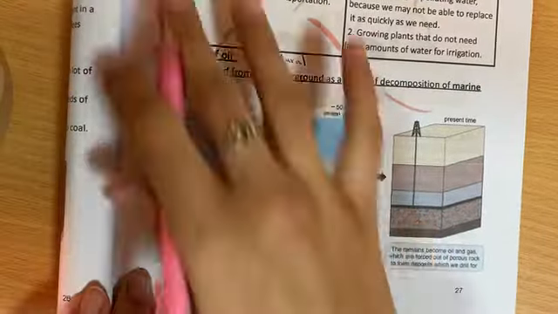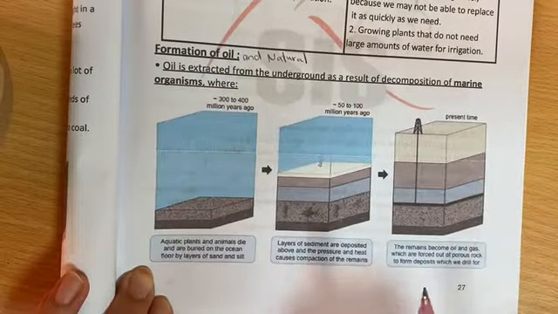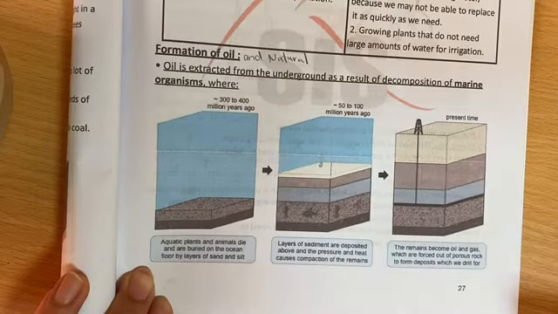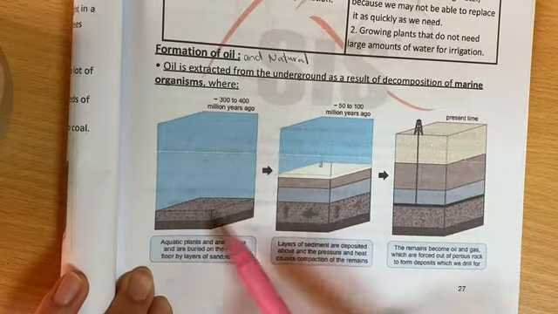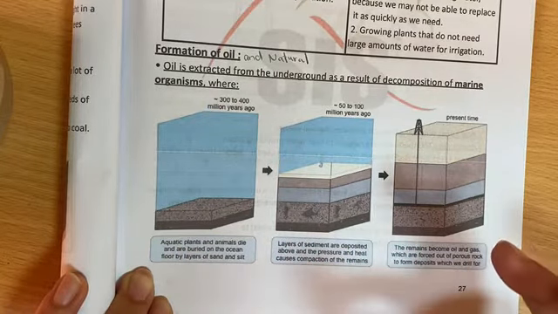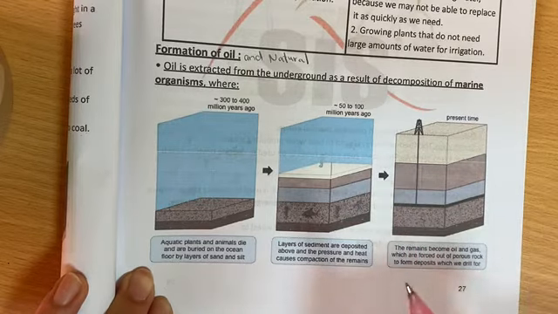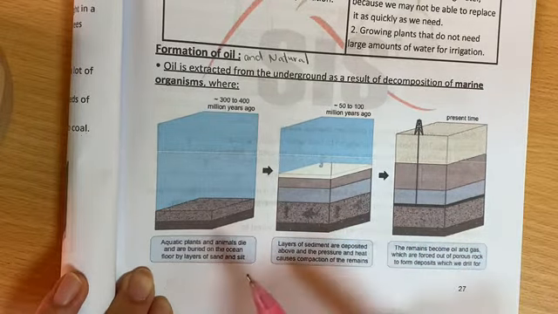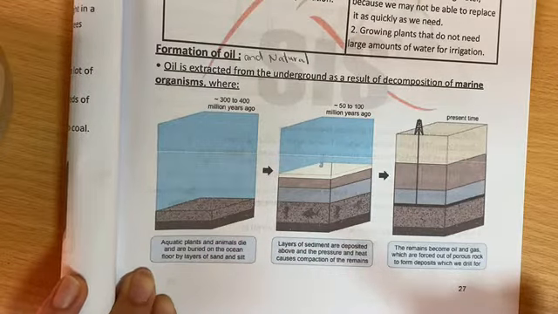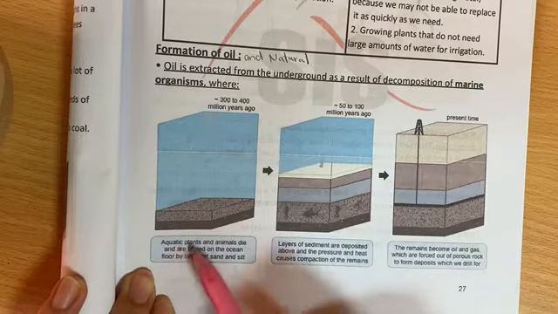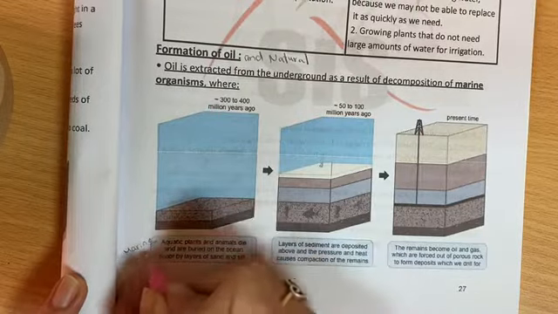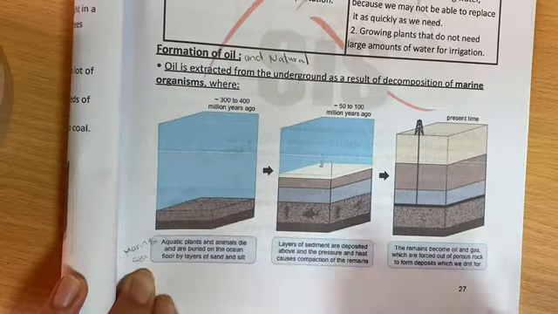But here, you have to remember that the coal is formed from old dead trees or plants that lived in swamps. But the oil here is formed from aquatic or marine organisms. Aquatic or marine organisms means sea animals or sea organisms, the living organisms that live in the sea. So aquatic means marine plants and animals, marine or sea plants and elements.